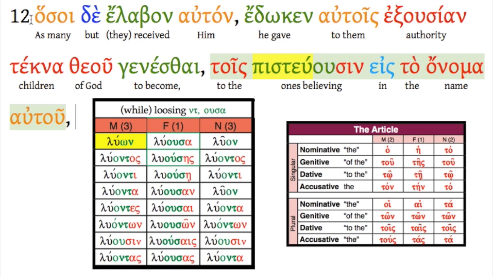So, this whole sentence: hosoi de elabon auton, edoken autois exousian tekna theou genesthai, tois pisteuousin eis to onoma autou.